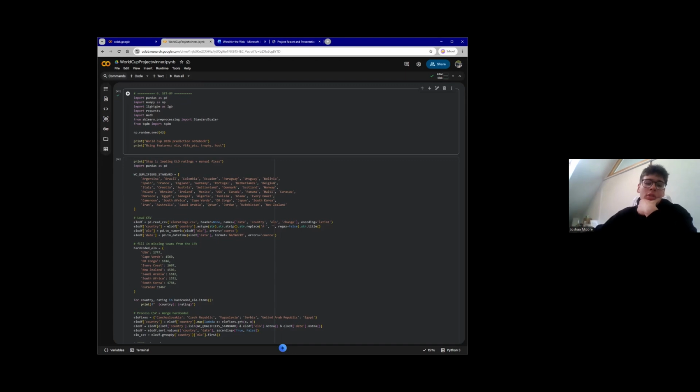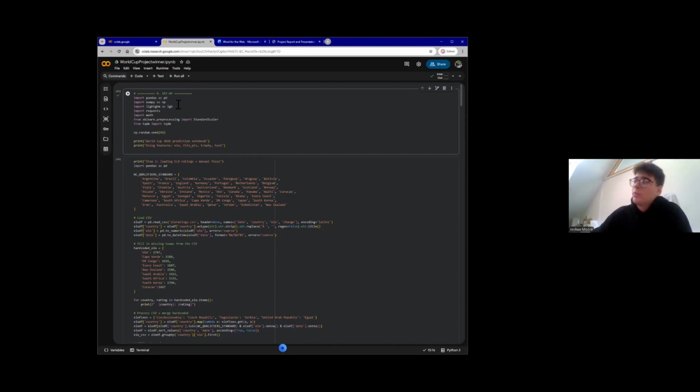So in this section, I'm going to walk through our two-stage pipeline. First, I'll run through how we trained our machine learning model to score each country's strength. I'll then show how we use those strength scores in our Monte Carlo simulation, which predicts the World Cup winners. We ran into a couple of problems along the way, so I will go through each of our fixes for those problems. All right, so firstly, I'll show you our setup.